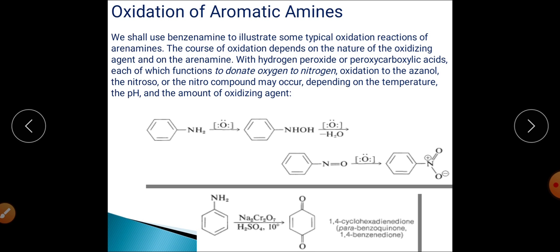So that is the oxidation in case of aliphatic system. That was with Caro's acid we have explained, with KMnO4 we have explained; the different type of substrate will have different type of product. That will depend upon the type of substrate, and that will also depend upon the type of oxidizing agent. Now we will come to the oxidation of the aromatic amines.